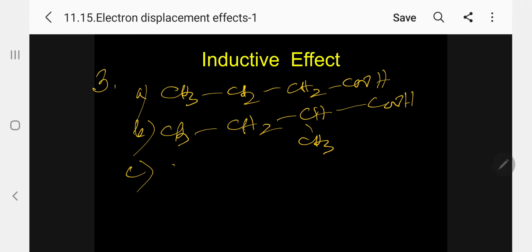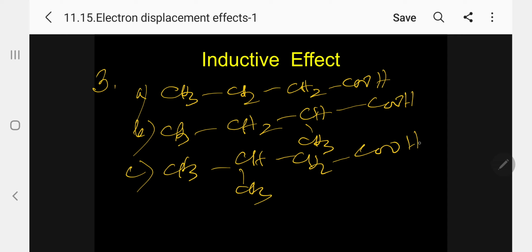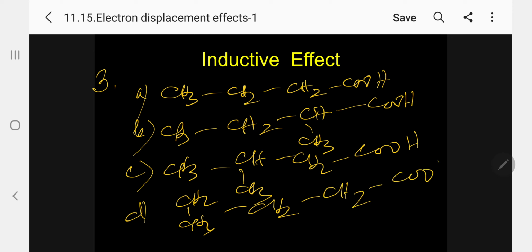Then C, CH3, CH3, CH2, COOH. And then D, CH2, CH3, CH2, CH2 and COOH. Kindly follow.